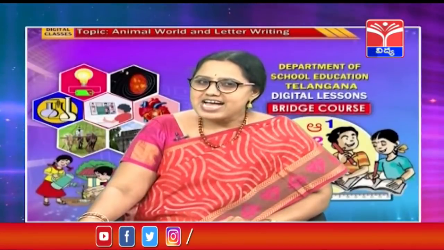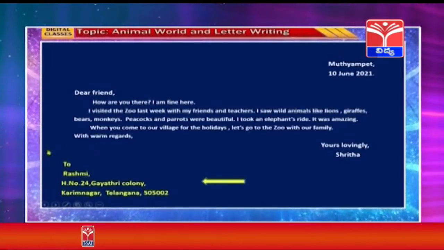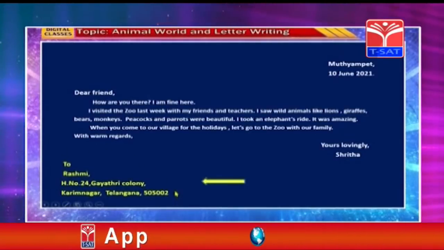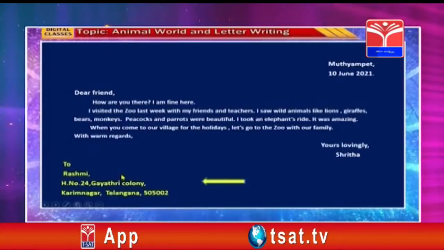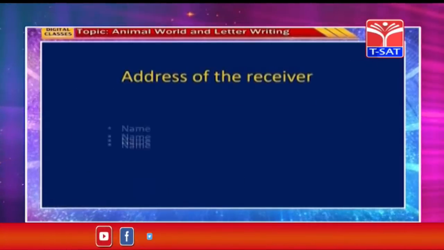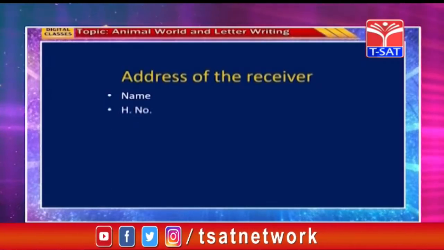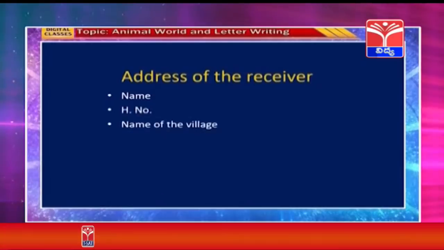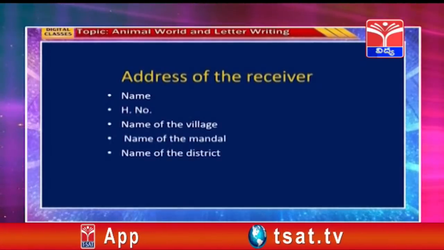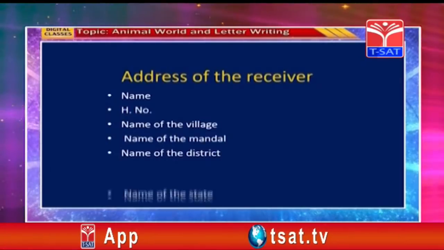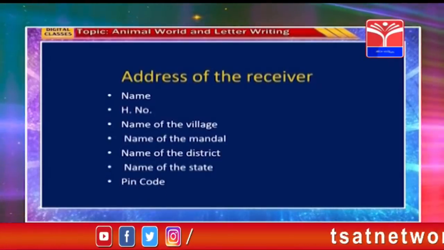Now look at the last part of the letter, children. What did she write here? This is the address of her friend. So, the receiver's address is written here. The address of the receiver has got the name of the receiver, house number, name of the village, name of the mandal, name of the district, name of the state, and pin code.